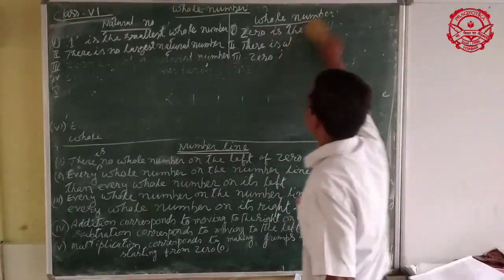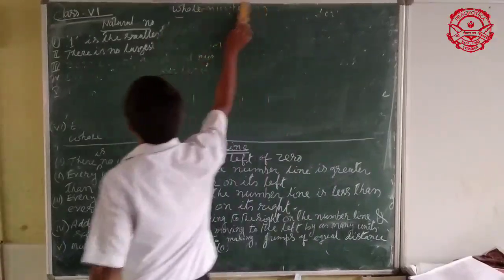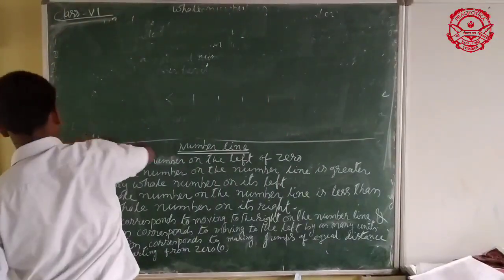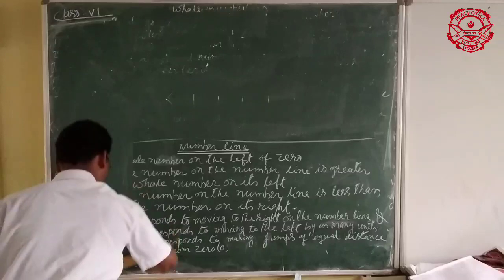Today I am going to discuss some properties of whole numbers. What are the properties of whole numbers?